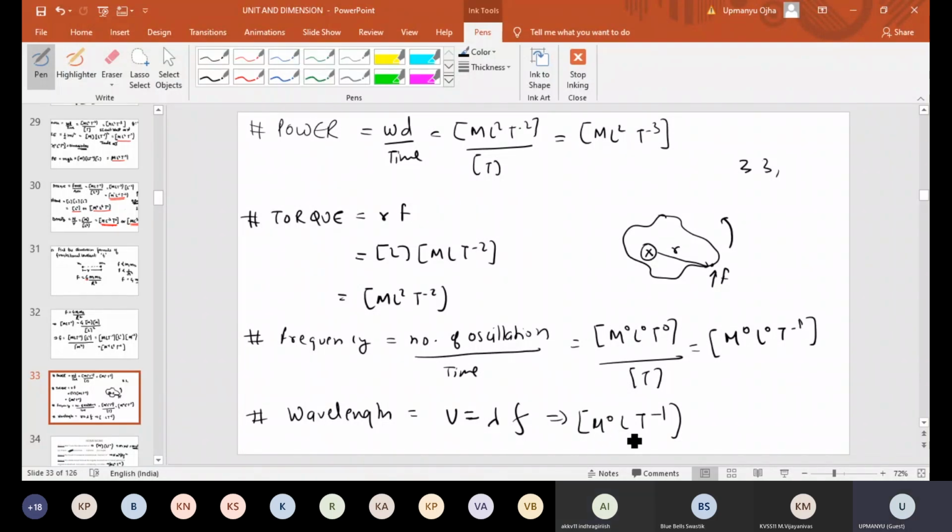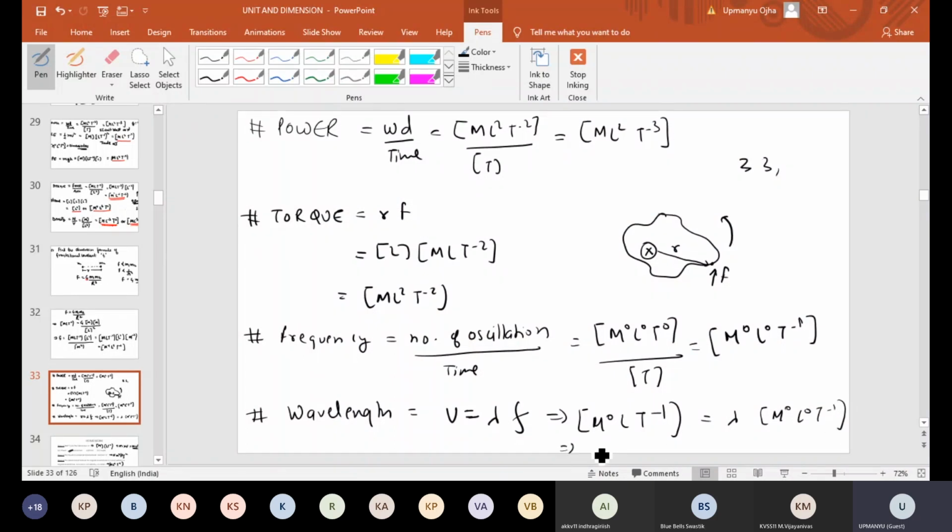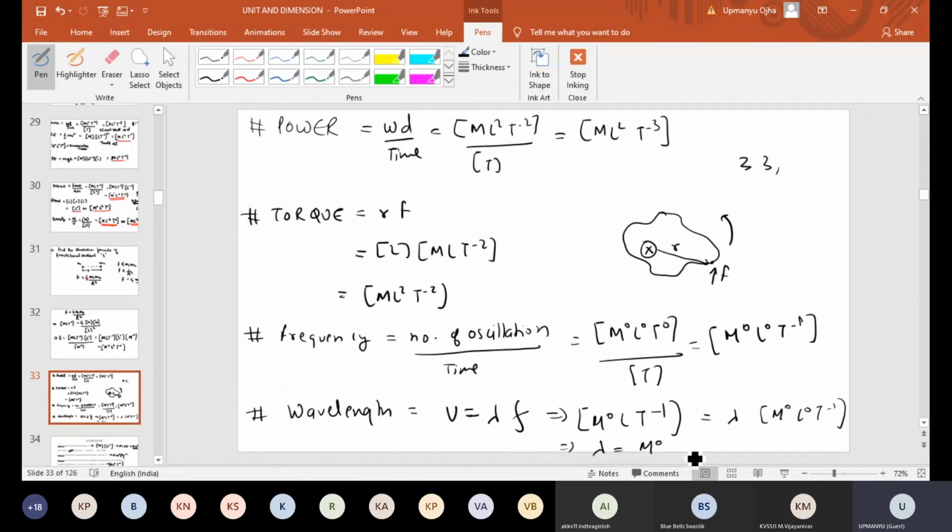Wavelength we have to find. Frequency is M0 L0 T minus 1. If you solve this, you will get lambda equal to M0 L1 T0. So the dimensional formula of wavelength is M0 L1 T0.